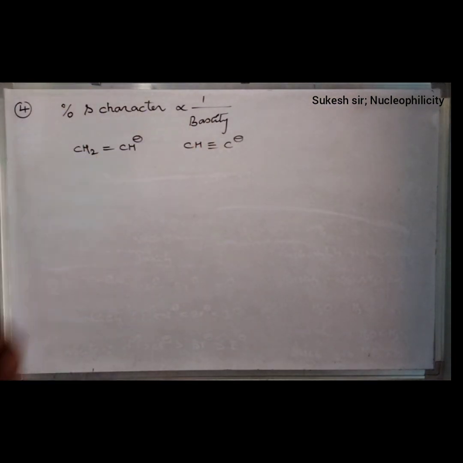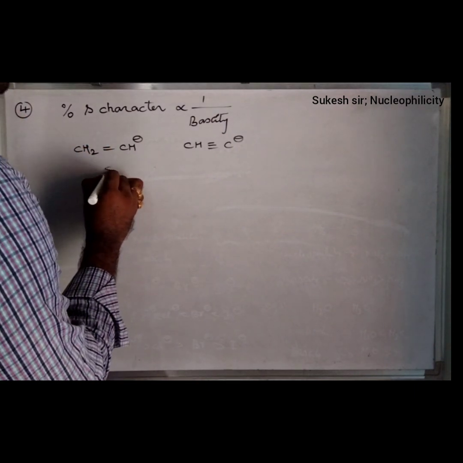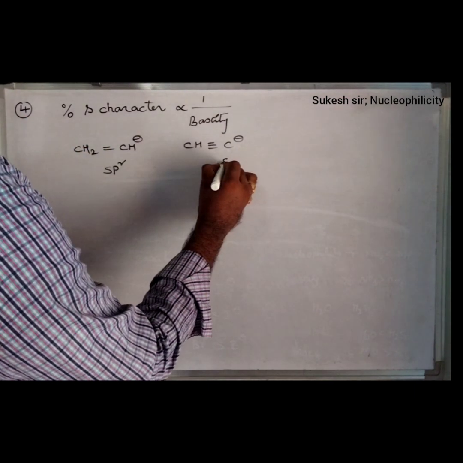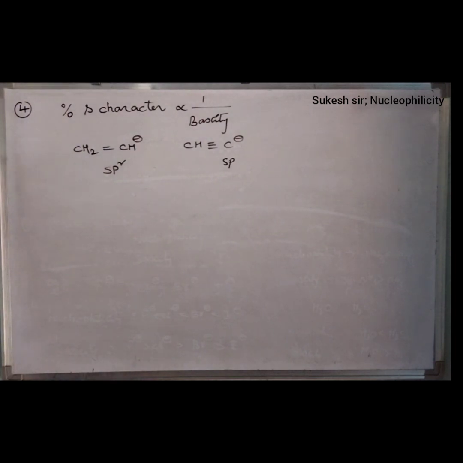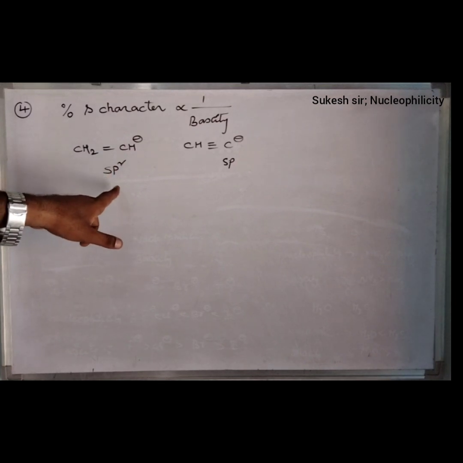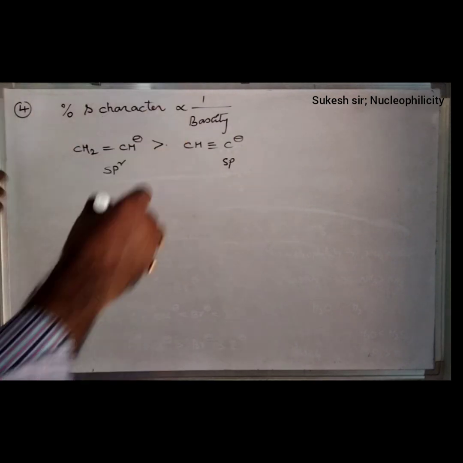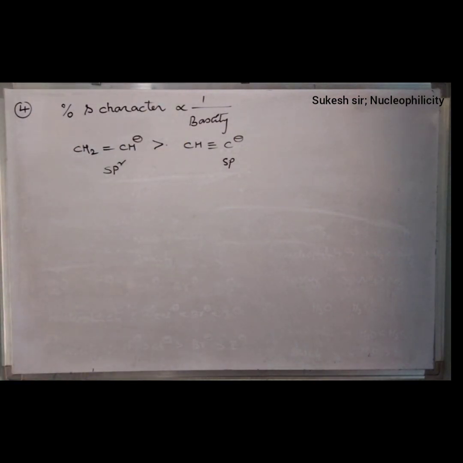If you observe, double bond is there, therefore it is having which hybridization? sp2. The other is having sp hybridization. The percentage of S character here, 50% is there. Here 33.3% is there. Therefore, it is considered as more basicity in nature.